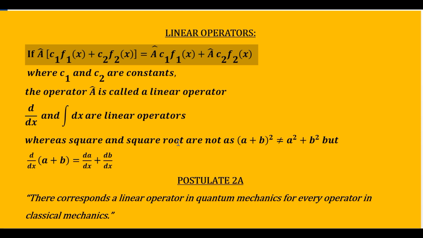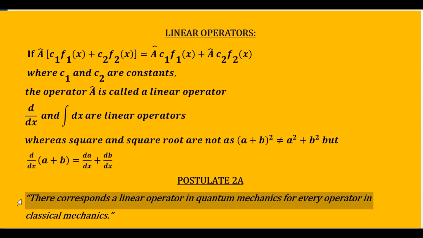In the same way, the square root operator will also not satisfy this. But when you go to the derivative or the integration operators, you know that d by dx of (a plus b) is always equal to dA by dx plus dB by dx, and therefore this derivative is a linear operator, and in the same way the integration is also a linear operator.